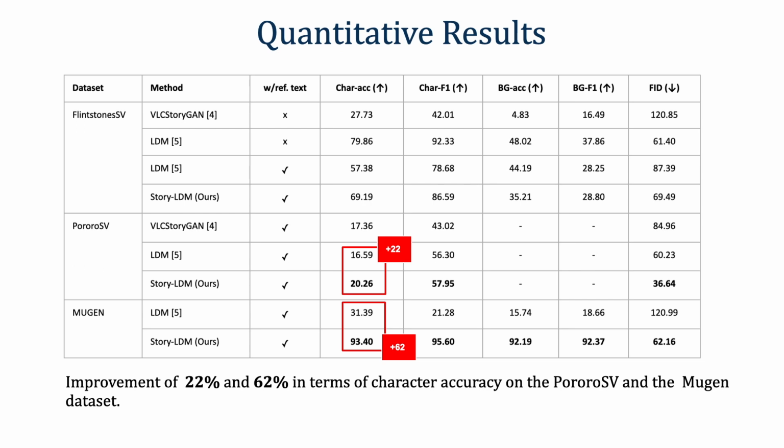Our model with memory attention module significantly outperforms the state-of-the-art StoryGAN by 41% on character accuracy. Similarly, on the Pororo SV and Mugen datasets, our method outperforms the strong LDM baseline with gains of 22% and 62% on character accuracy. Therefore, showing the advantage of the memory attention mechanism for consistent story generation.